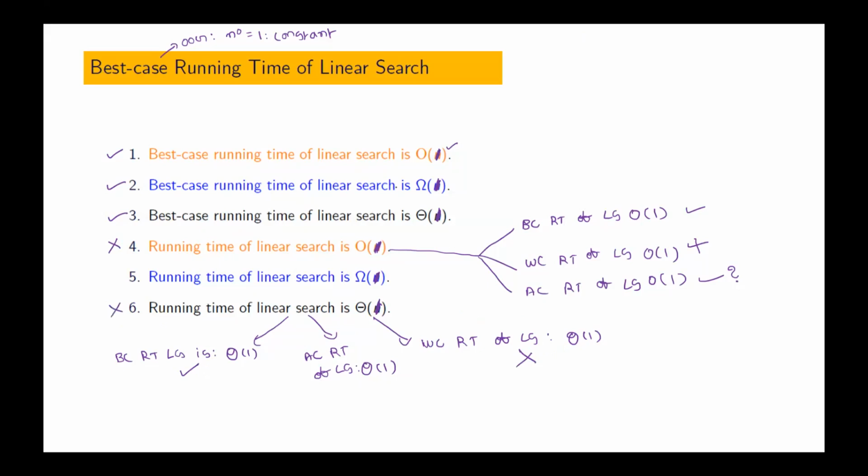Now look at the fifth one. Best case running time of linear search is big omega of 1. Next, worst case running time of linear search is big omega of 1. Next, average case running time of linear search is big omega of 1. Okay.